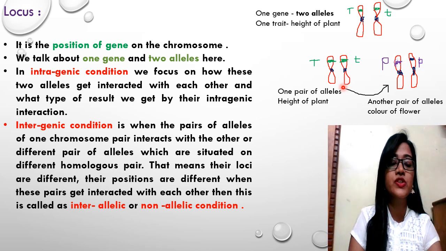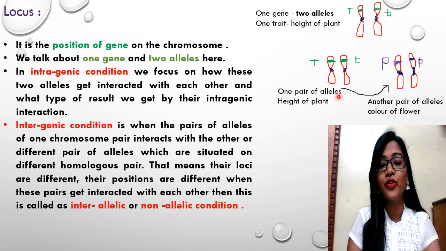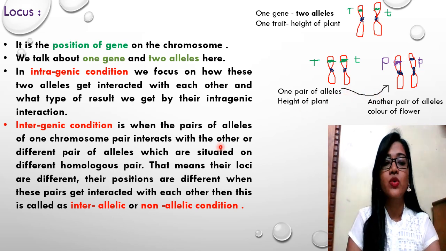When these chromosomal pairs interact with each other, that type of condition or interaction is known as interallelic or non-allelic condition. So in intragenic condition, we focus on how these two alleles interact with each other and what result we get by their intragenic interaction.